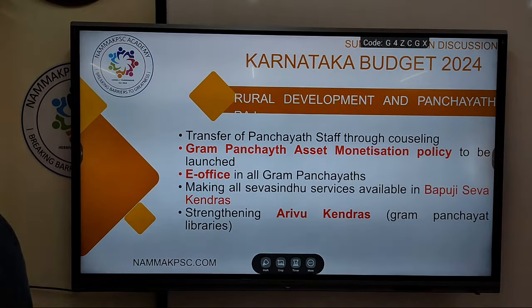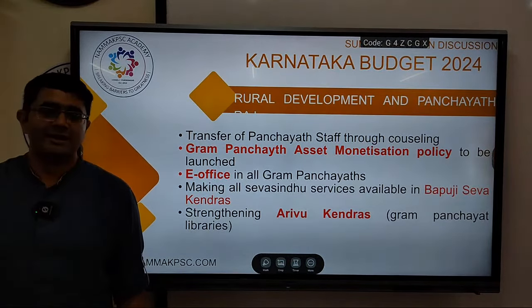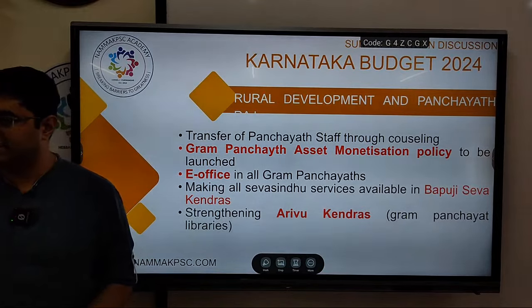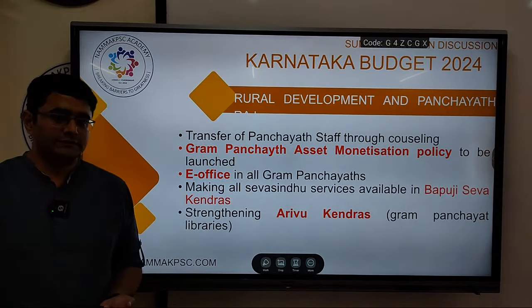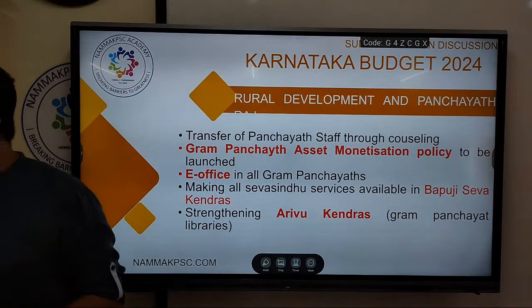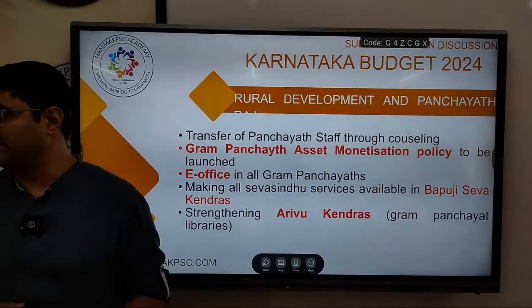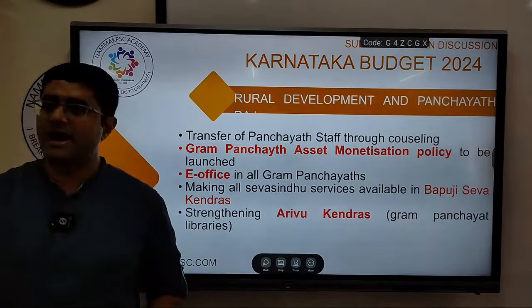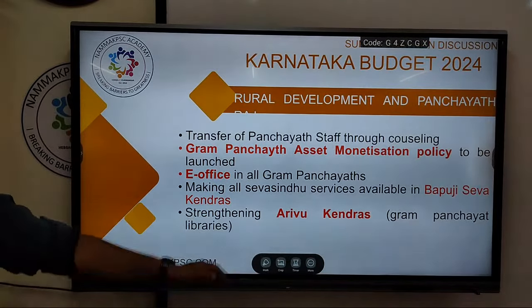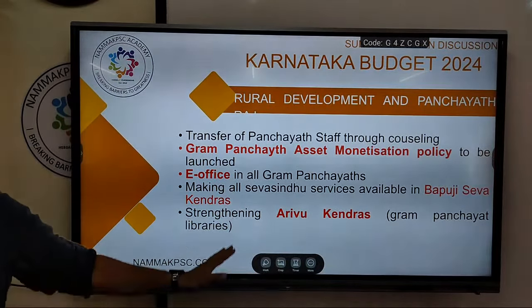In urban areas, internet was available, they all had mobile phones, and people were used to taking online classes, or at least a few orientation classes. But in rural areas, internet facility is weak, plus they don't have devices. So in Karnataka, these Arivu Kendras played a very important role in providing classes to children during COVID times in some places. And some time back, books for competitive exams were also made available in these. So maybe Lakshmika and other things are there in these places.